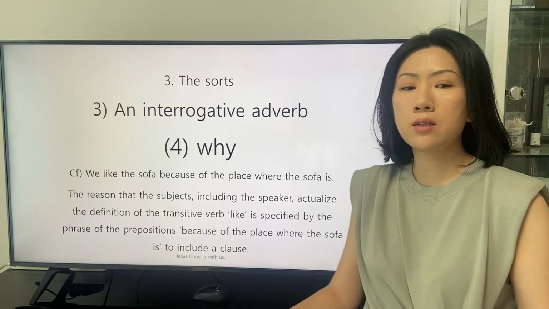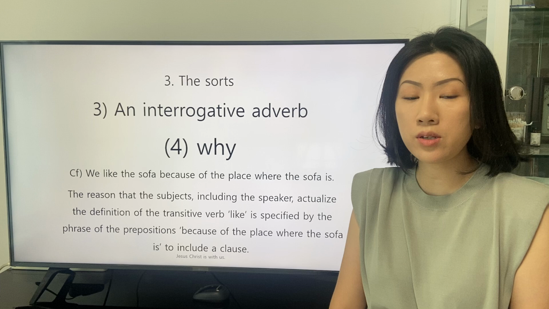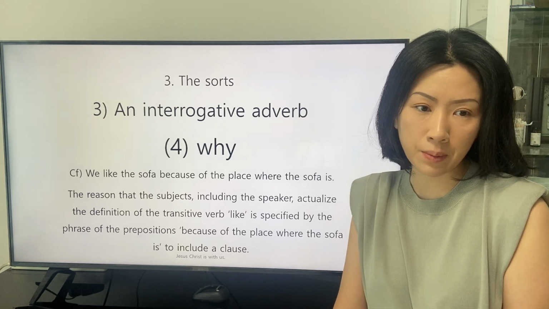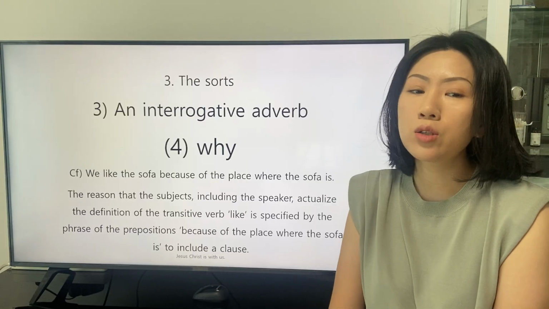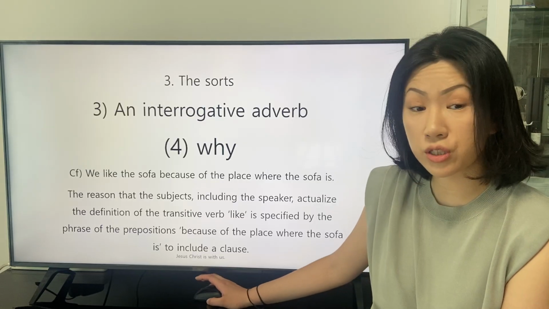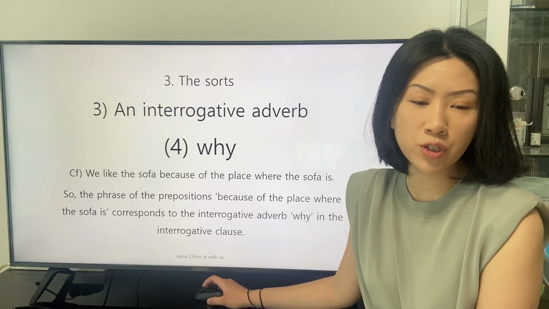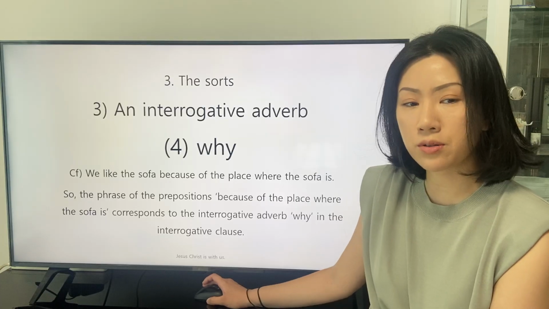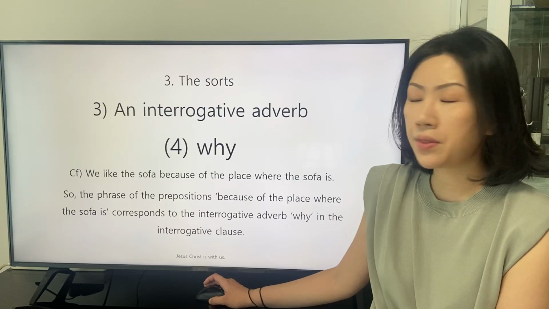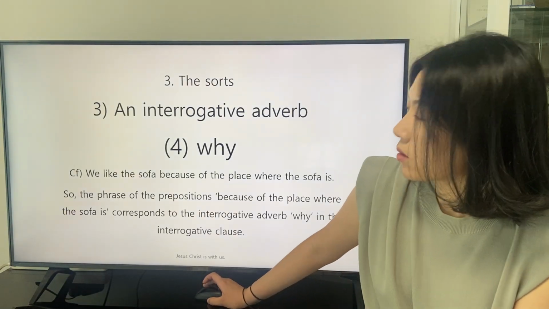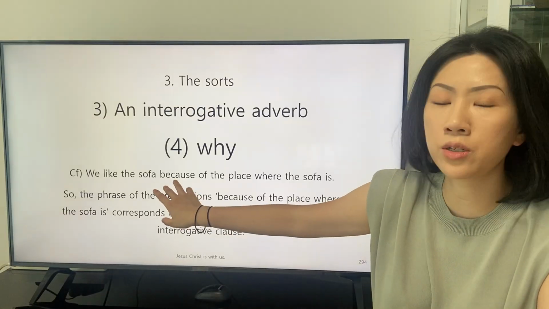and the reason that the subject, including the speaker, actualize the definition of the transitive verb like is specified by the phrase of the prepositions because of the place where the sofa is to include a clause. So the phrase of the prepositions because of the place where the sofa is corresponds to the interrogative adverb why in the interrogative clause.